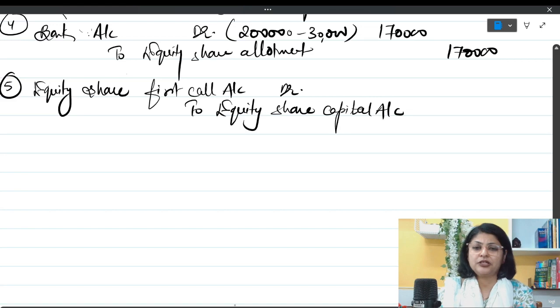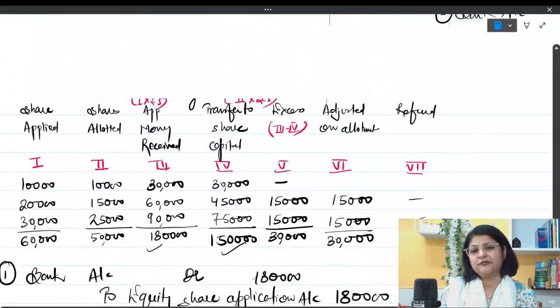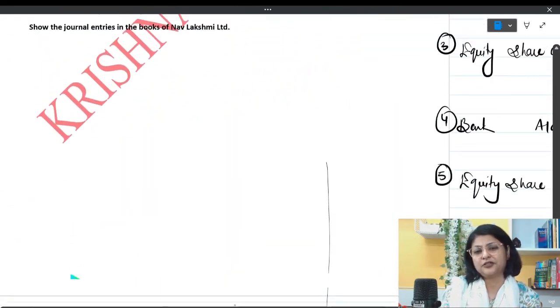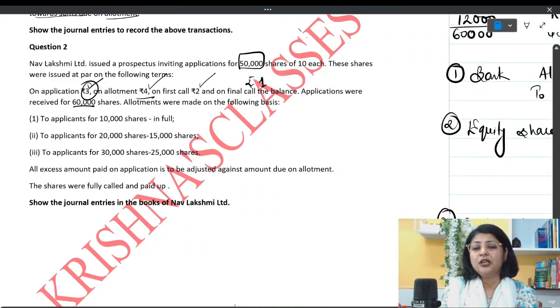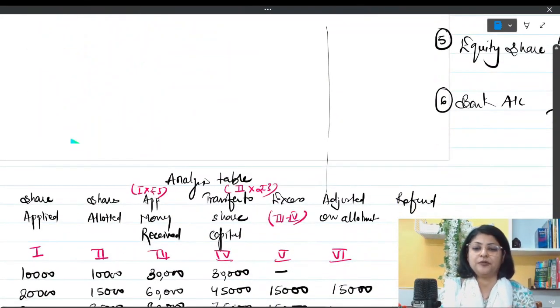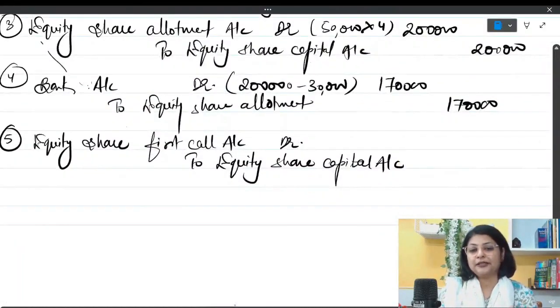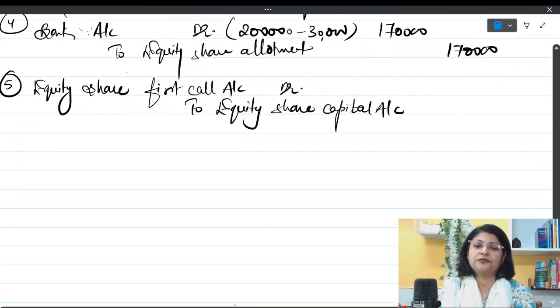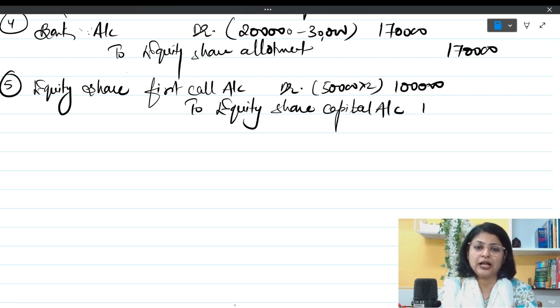The amount of the first call was, let me check, I forgot, 2 rupees and final call is 1 rupee. Okay, so remember that rupees 2. So you are going to do 50,000 multiplied by rupees 2. This is going to be 1 lakh and 1 lakh.